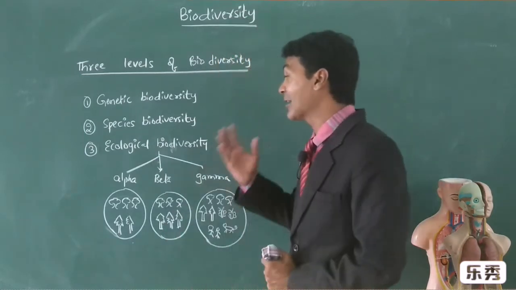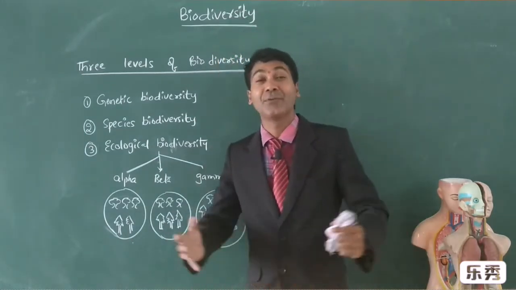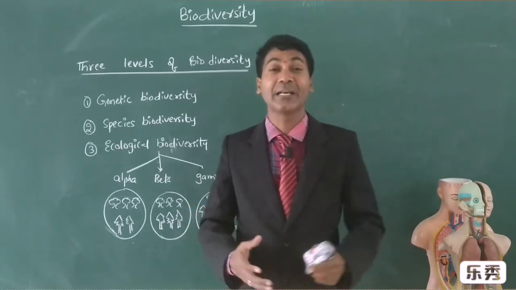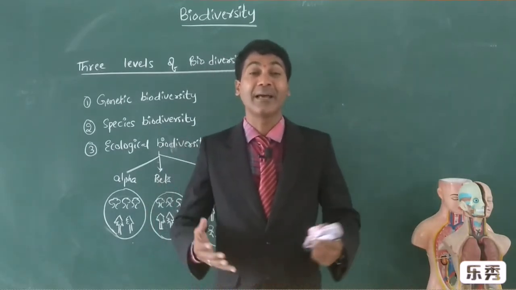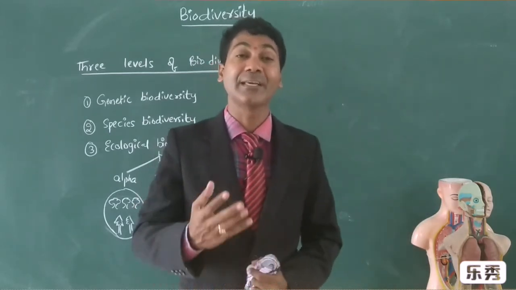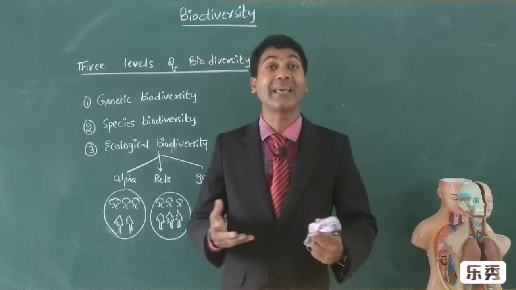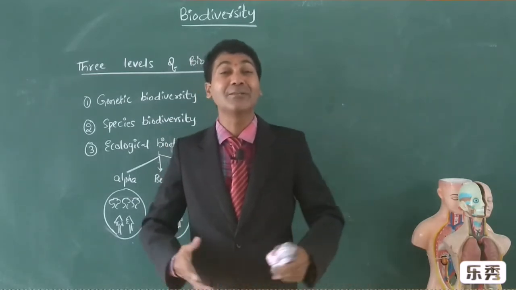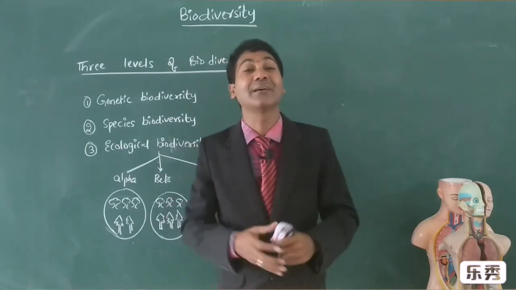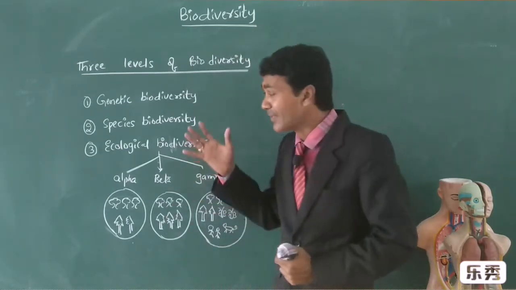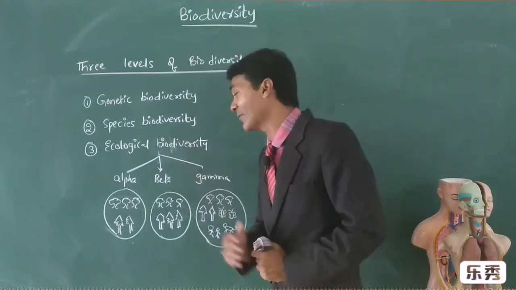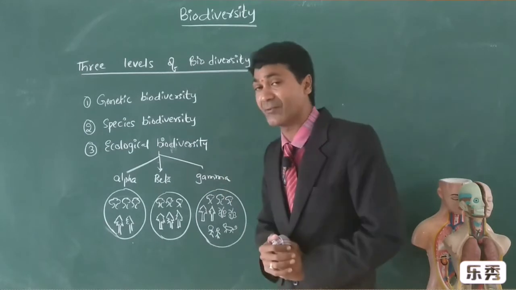And finally, ecological biodiversity. We have different ecosystems. It is a higher level of diversity. Different ecosystems like forests, deserts, rainforests, and we can see wetlands, estuaries, mangroves. These are all different types of ecosystems where organisms show different diversity. And ecological biodiversity is classified into three types: alpha diversity, beta diversity, and gamma diversity.